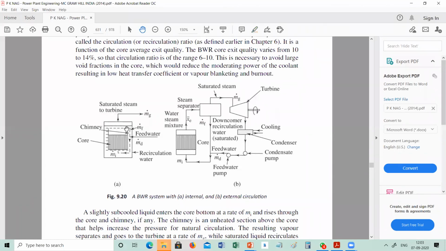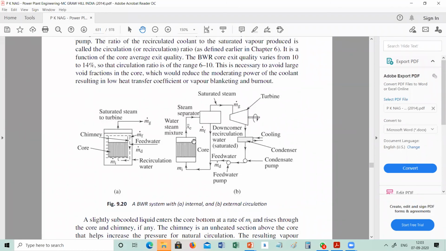This settling down may happen in the reactor itself, or there may be an extra steam separator, which will separate out the steam that is given to the turbine, and the other things like uranium sulfate will be separated out and given back to the core itself.